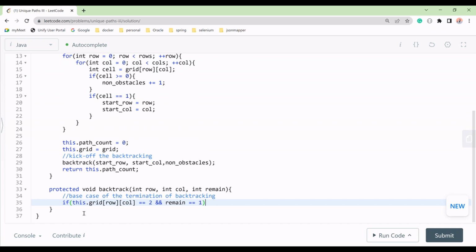Two things we have: remain equal to 1 and grid of row and col equal to 2. Then what do we have to do?